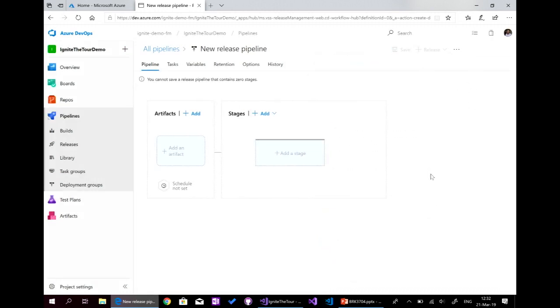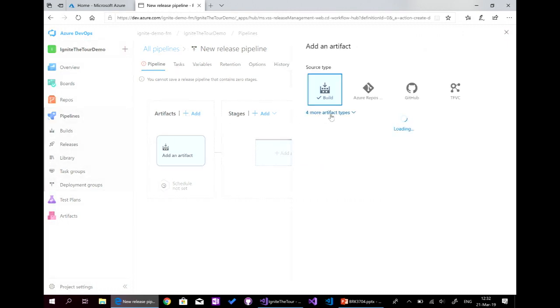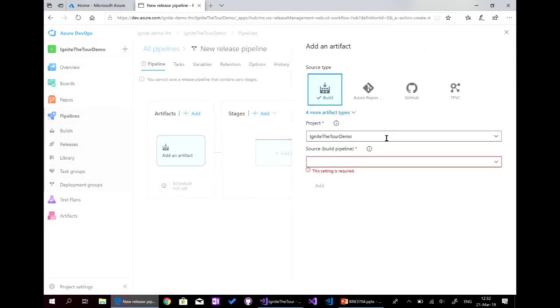So here, the basic thing is the artifact. So here is the link with the build that we launched and created before. So first thing first, I will add that link with the build. So here is the project, then the source or the build.